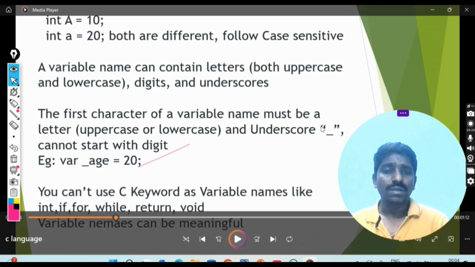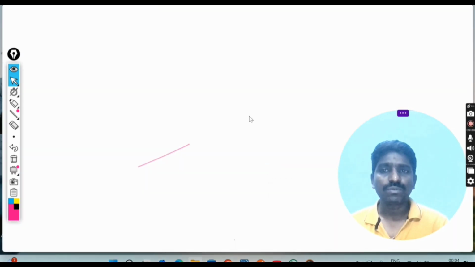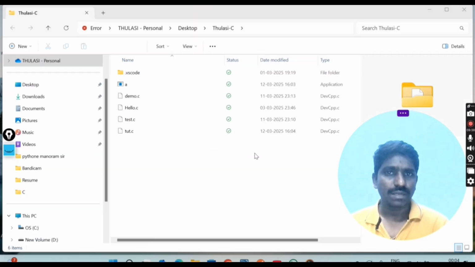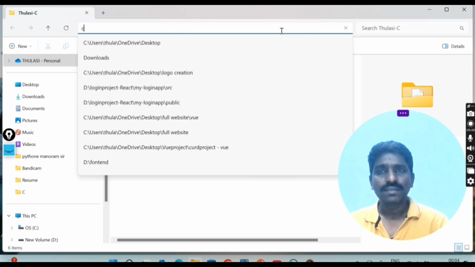Now I will take one practical and see how we declare variables. I come here and create a folder with any name, here I create Tulsi underscore like this. Now this is my folder. You have to create your own folder and click it here.